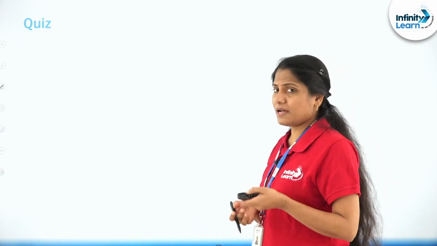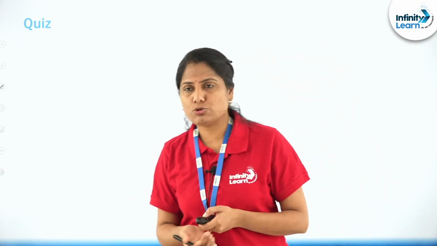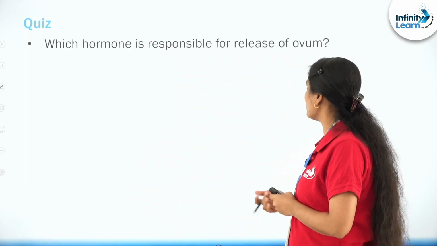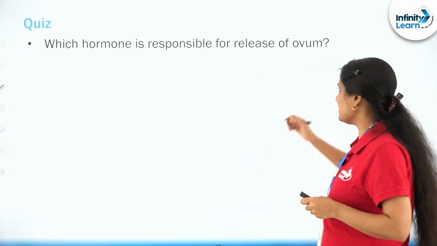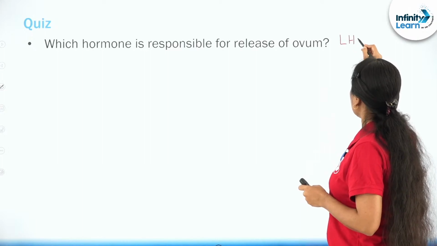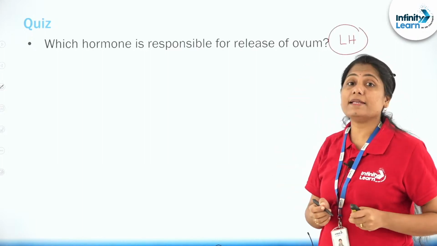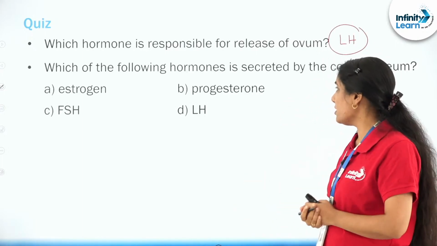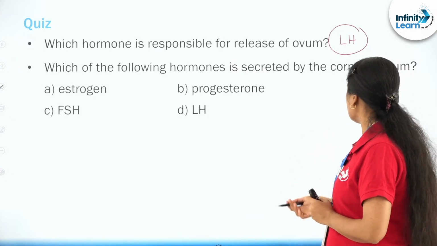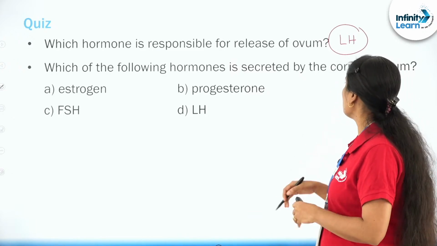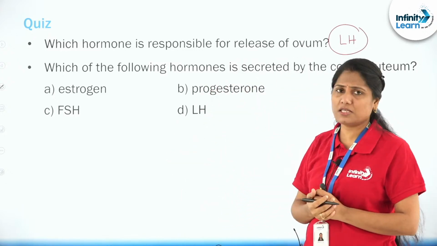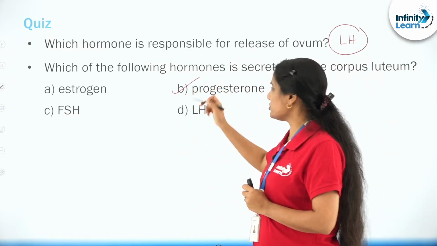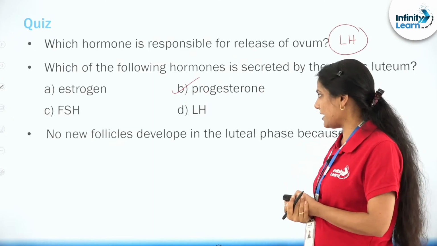So that's that small quiz that we do on the present topic. Which hormone is responsible for the release of the ovum? Straight and simple, we did discuss just now also. Mainly it is the LH, luteinizing hormone. Which of the following hormones is secreted by the corpus luteum? Mainly, it has to be "mainly" because estrogen is also secreted by it. It is progesterone which is mainly secreted by it.